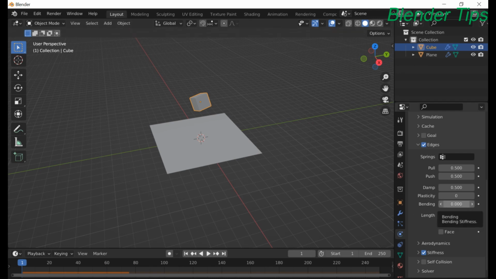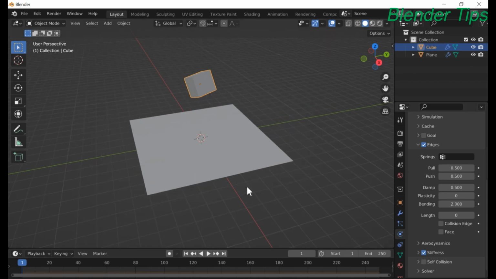If we change the value of bending up to 2, then it bends and also retains its shape. Nice.